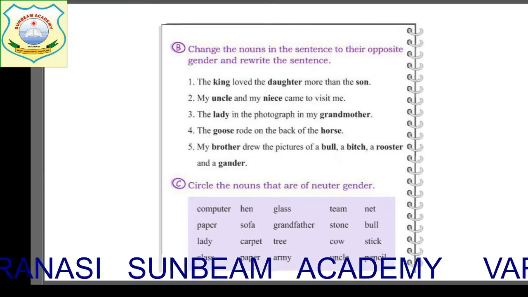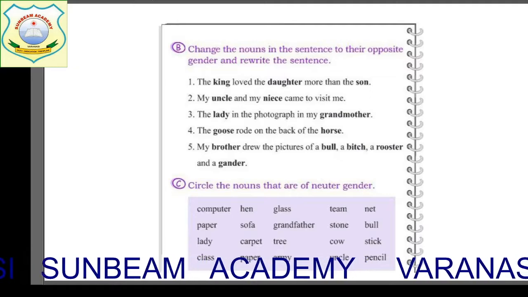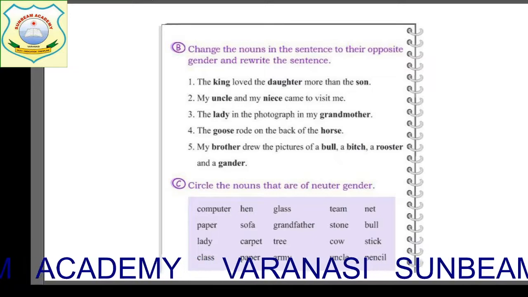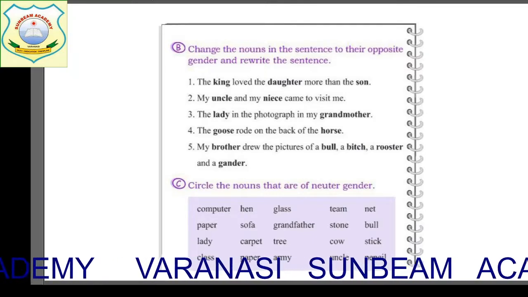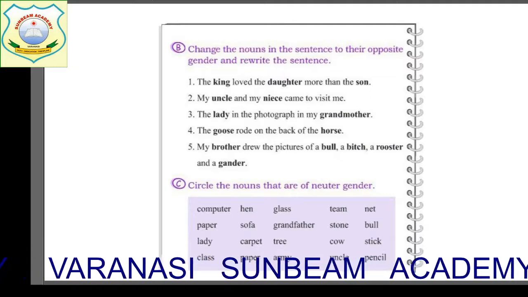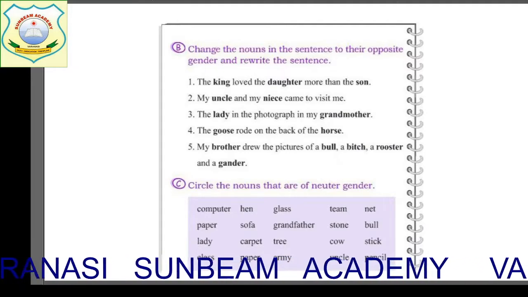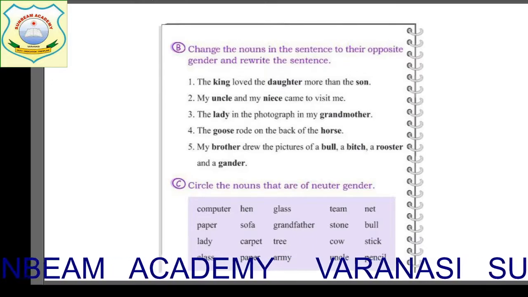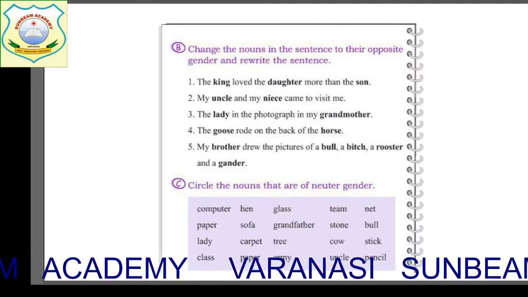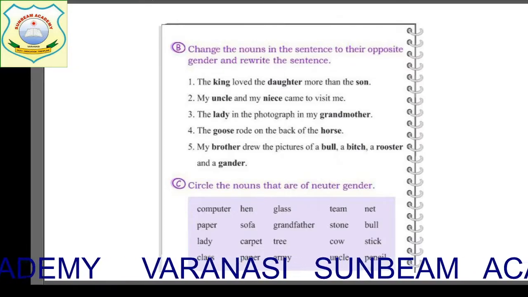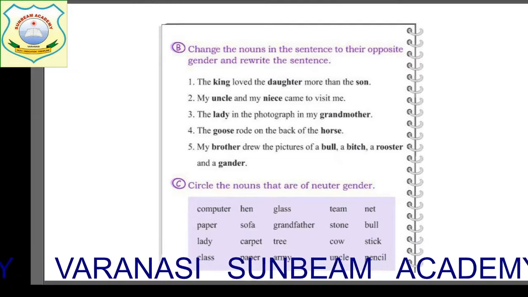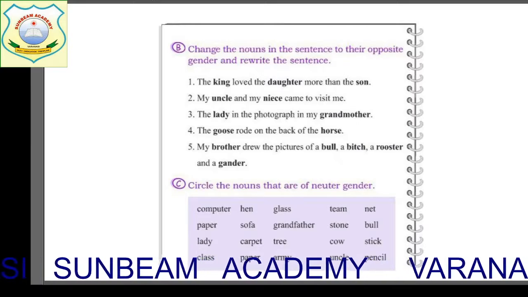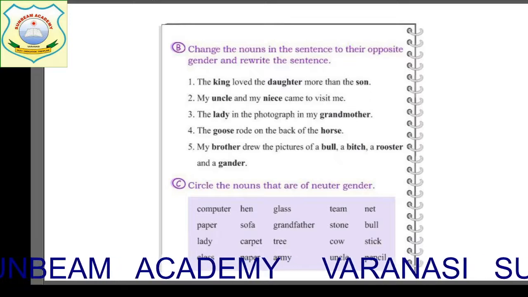And one more thing I have told you, that the collective noun is also neuter gender. Now let's see one by one. Computer, non-living thing, that is neuter gender. Paper, write in your chat box, children, just yes or no you have to write. If it is neuter gender, write yes. If it is not a neuter gender, write no. I'll read the words. Paper, yes, neuter gender. Lady, no, not a neuter gender. Class, yes, children, it is collective noun, so it is a neuter gender.